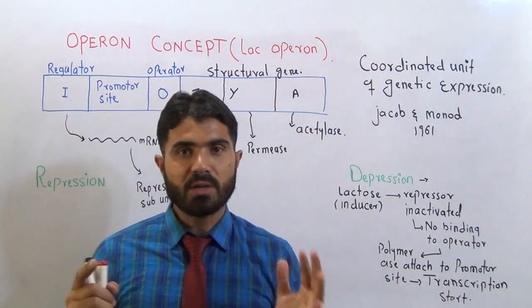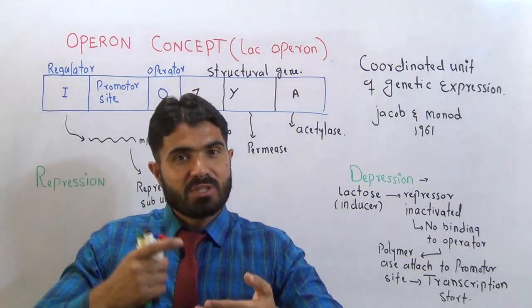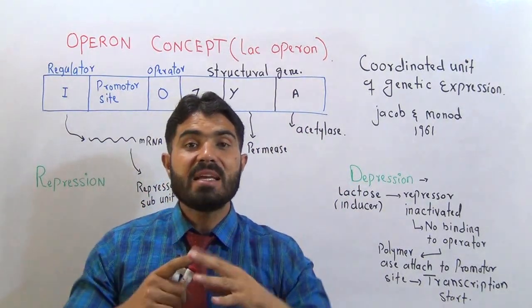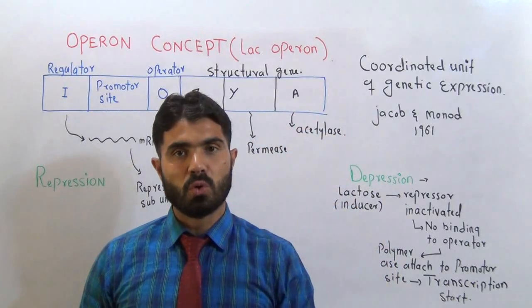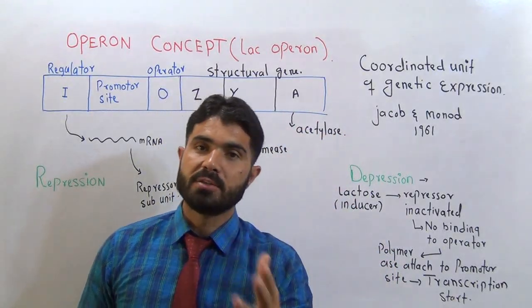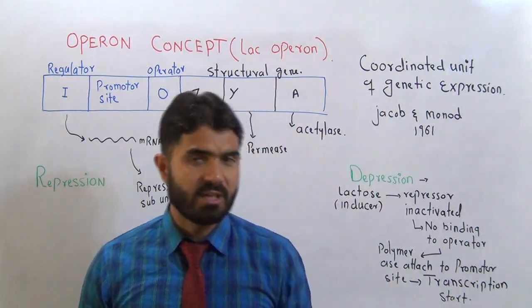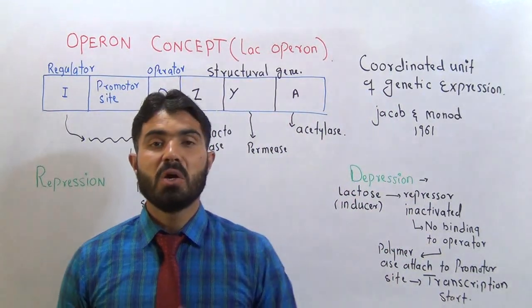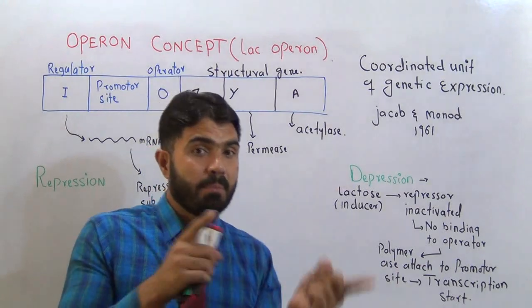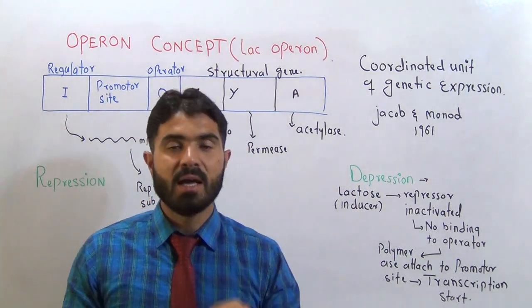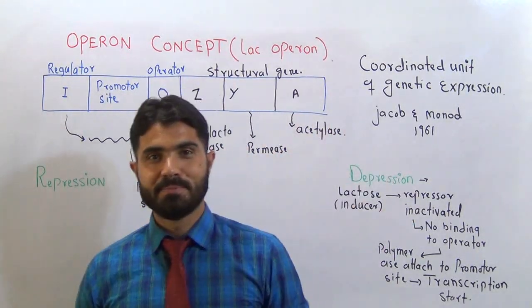These genes work together to start a complete process, just like the metabolism of glucose or the metabolism of some other biological molecule. In this topic, we will discuss lactose metabolism in the prokaryotes, in the bacteria.